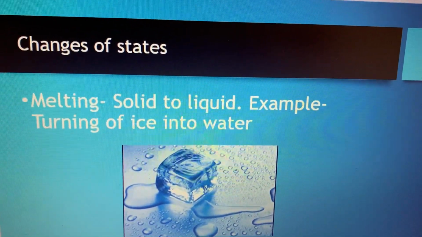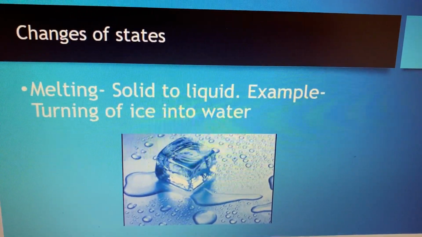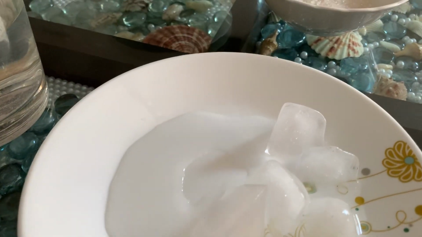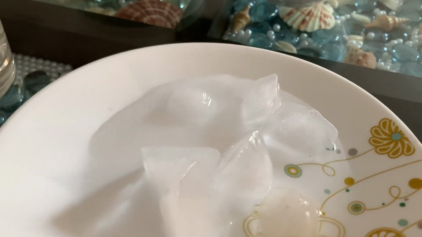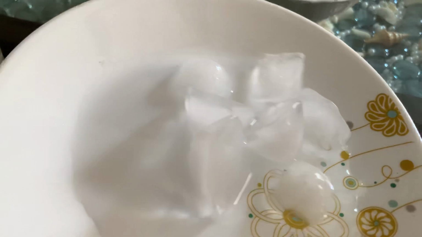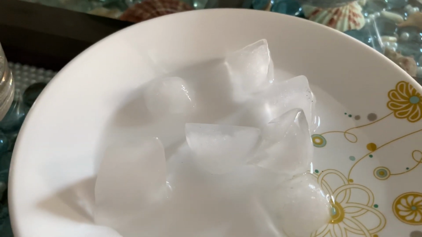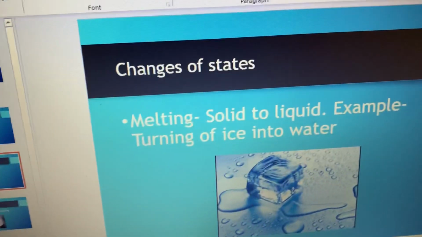When a solid turns into liquid, that is called melting. For example, when ice turns into water. See here, I have ice here and it is turning into water. When we take the ice outside and keep it in the room temperature, it will turn into water. So that is called melting. What is it called? Melting. Now come to another change of state,